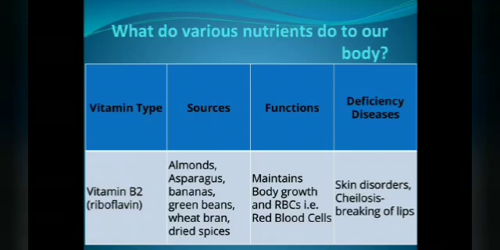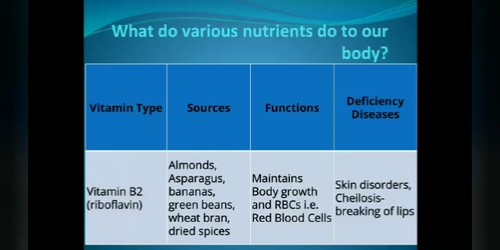Then, what do various nutrients do to our body? Again we are going to do vitamin B2 and B12. So over here you can make a continuous table and you can continue writing the vitamin type, sources, function and deficiency disease till we complete the table.